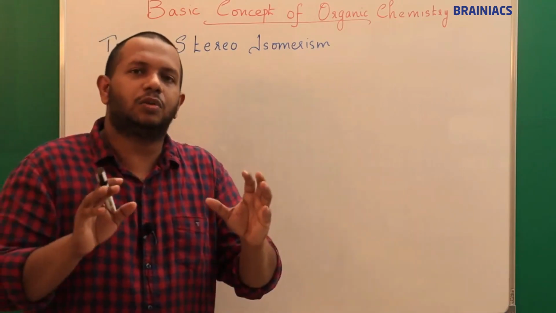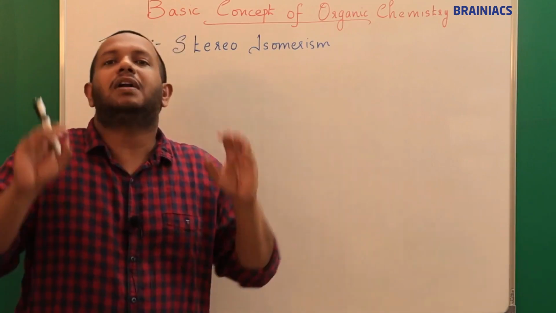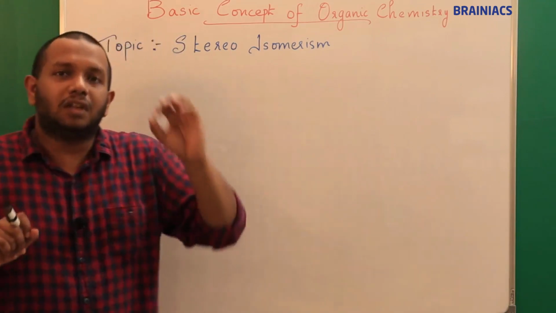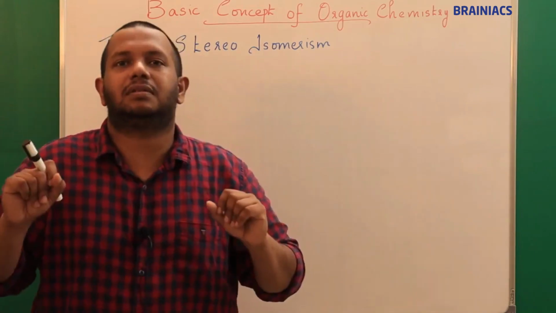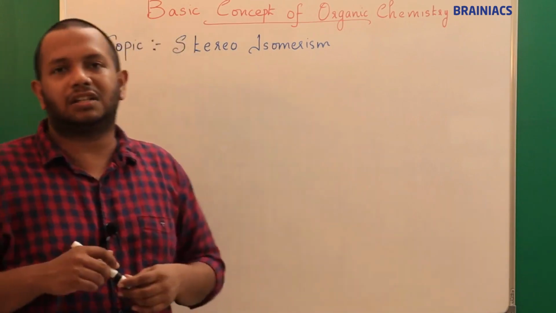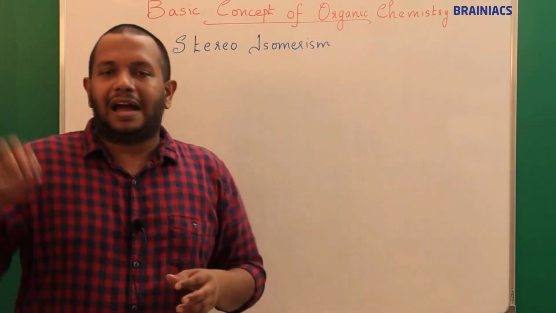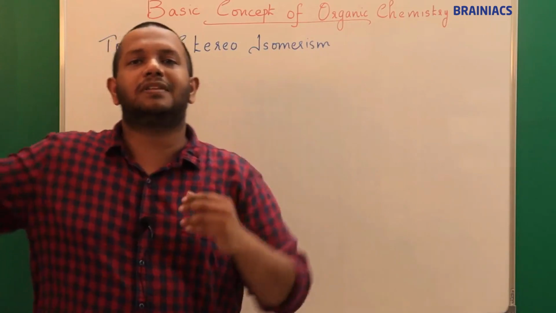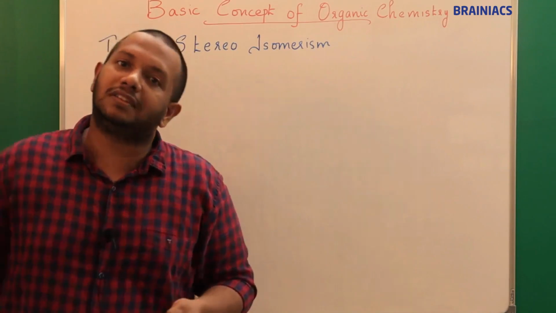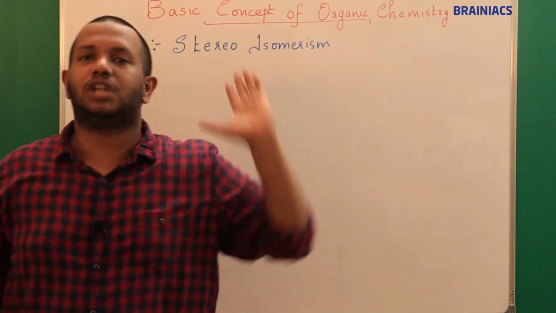Now listen here. Here also I am going to take two compounds which have the same molecular formula, but their orientation, for example the location of atoms in space, is differing. For example, if a hydrogen atom H is present at location 2,1 coordinate in an xy plane, I can take another compound where the same H is present at 3,1, but the same hydrogen atom is attached to the same carbon atom. Here also it is attached to the same carbon atom, but its orientation in space is changed.